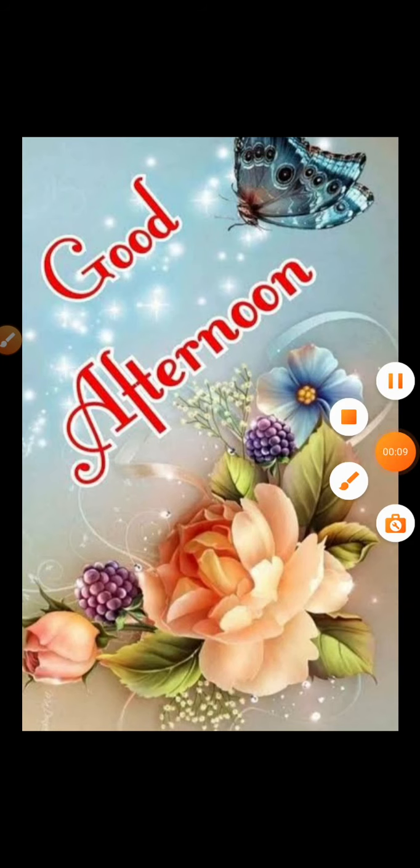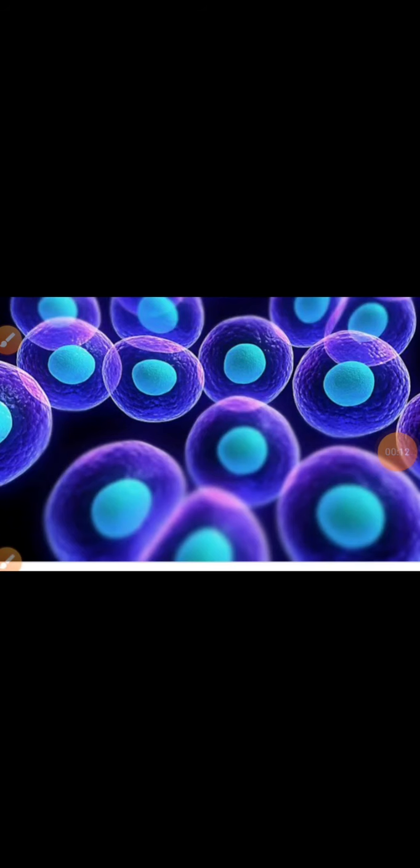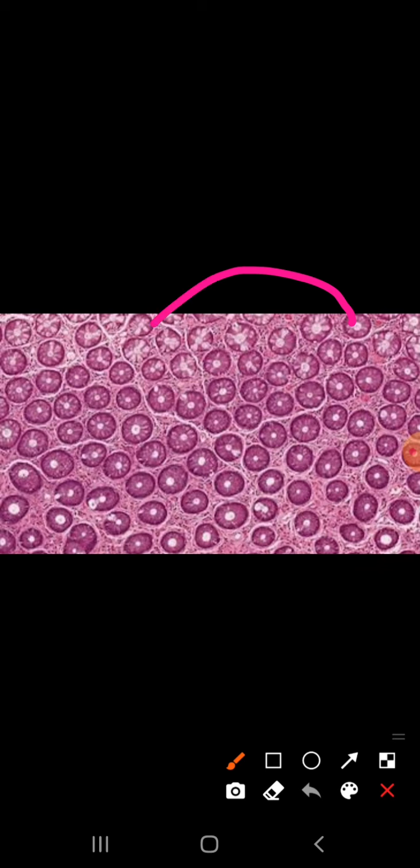So let's get started. First of all, what is a tissue? A tissue is a group of cells with similar structure and similar functions. Or in another word you can say that the cells with similar structure and similar functions are grouped together. So these groups of similar cells are called tissue. Now you can see the image of tissue here. You can see that the same cell type with similar structure and similar functions, they all are grouped together, and these groups of similar cells are called tissue.